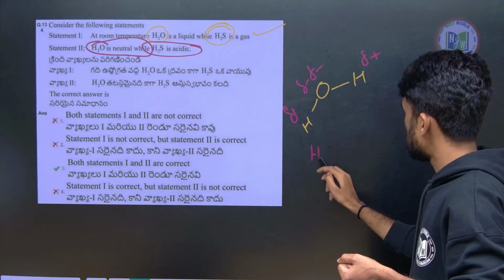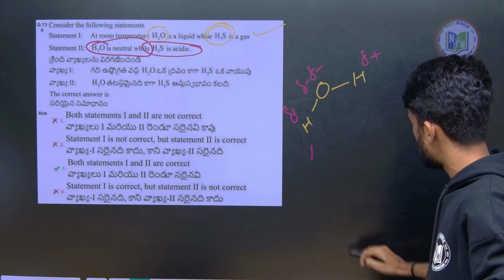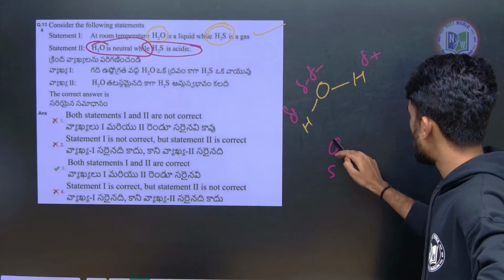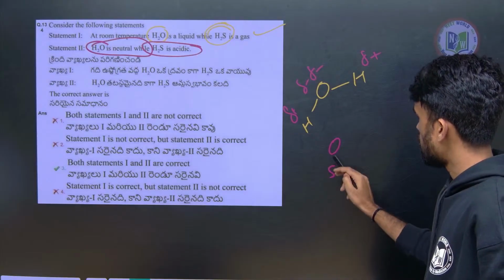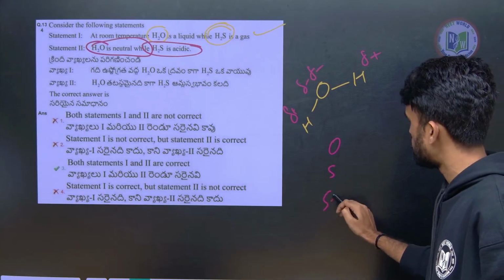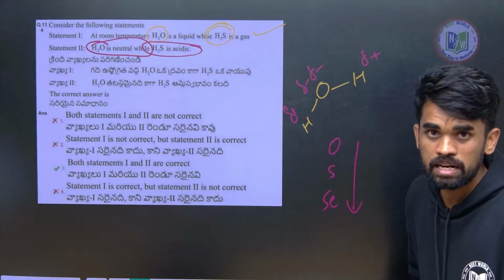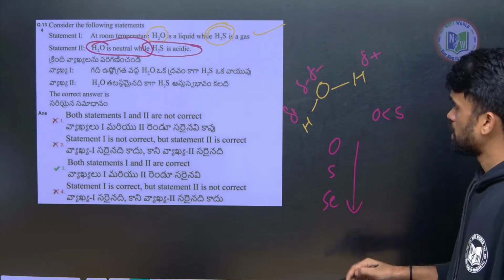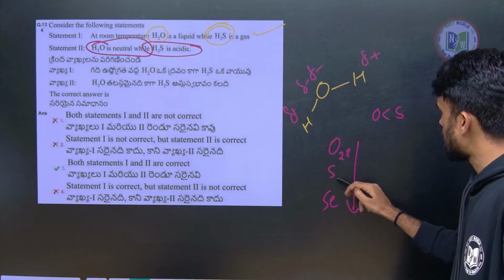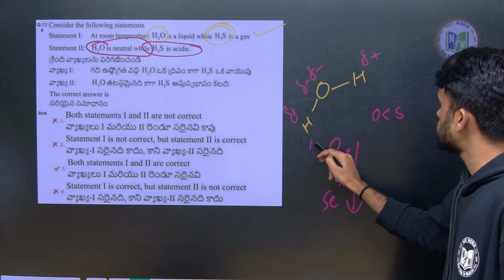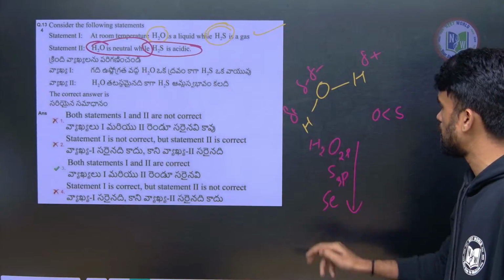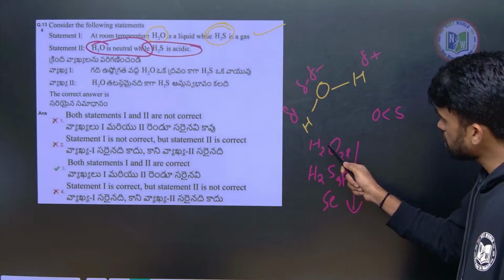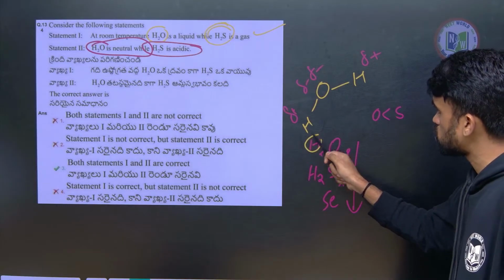See oxygen, what group elements? The 16th group elements: oxygen, sulfur, selenium, like this we will be writing. So the hydrides of oxygen and sulfur, selenium: we know down the group atomic size increases. So we know oxygen is smaller than sulfur. It has a 2p orbital, and sulfur has a 3p orbital. Now hydrogen is here because it is forming hydrides. Here also it is forming hydrides.